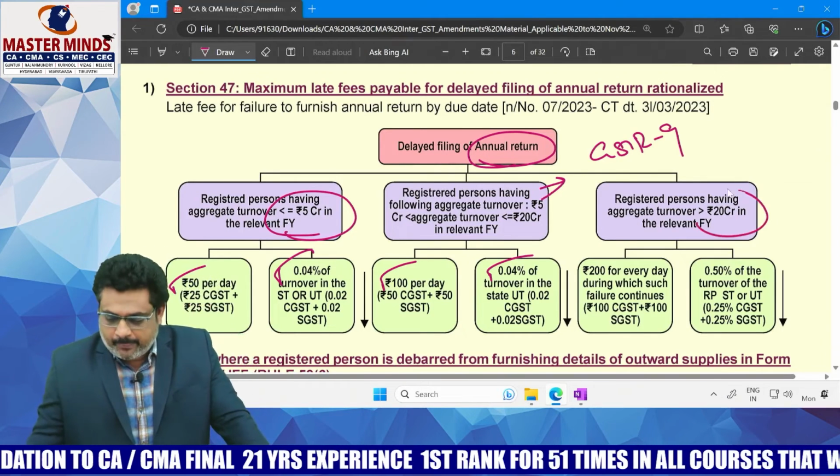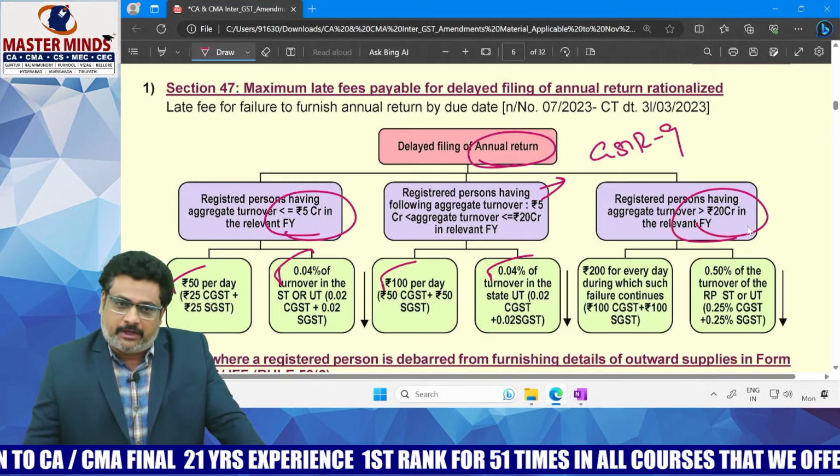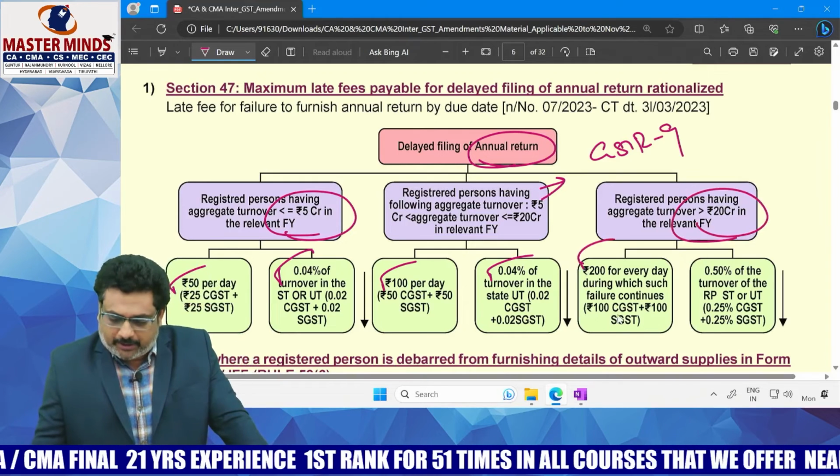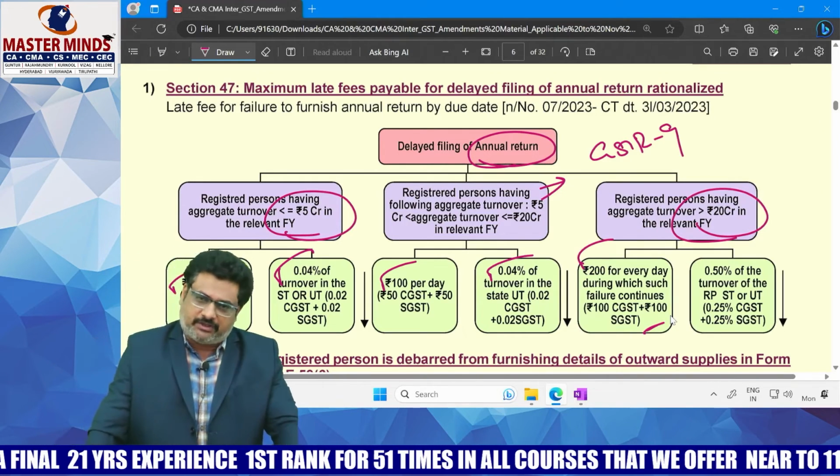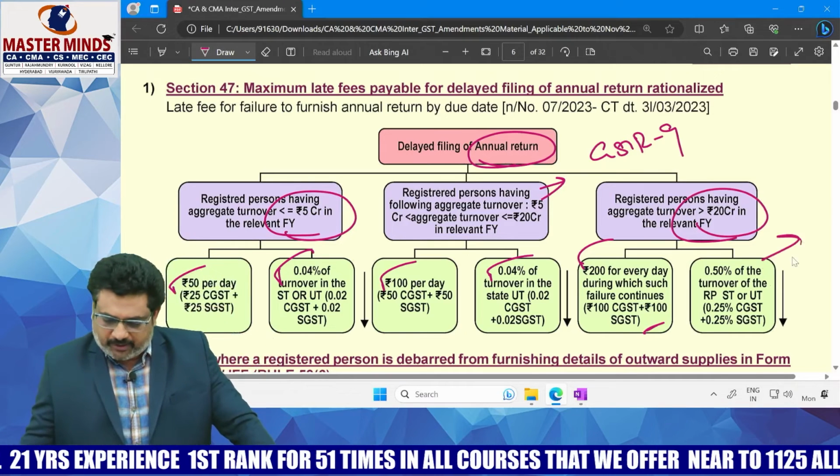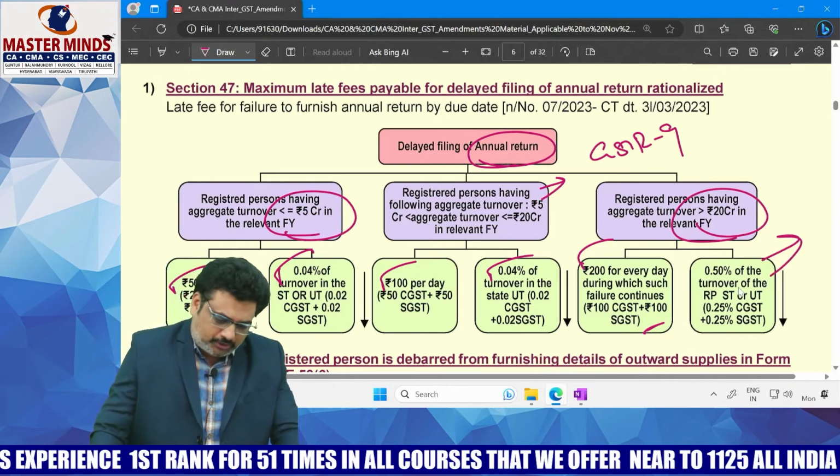If the turnover is more than 20 crores, then 200 rupees per day, that means CGST 100 and SGST 100, or 0.50% of the turnover, whichever is lower. Okay.